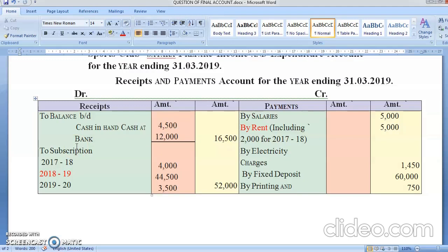See, you have to subscribe to the club, then only you are allowed to go to the club. So 2017-18 means it was last year's, so it will be in last year's balance sheet. 2018-19 means this is current year income. 2019-20 means some children have paid for the coming year in advance, so this is a prepayment. This will go in the income and expenditure account and this will go in the current year balance sheet, which we are not preparing right now. If we had prepared the current year balance sheet, 2019-20 would have gone in the current year balance sheet.